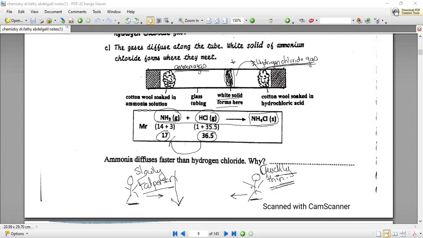It's almost double the molecular mass. That's why the white solid was formed beside the cotton wool soaked in the hydrochloric acid. That gives us a good indication that diffusion depends on the molecular mass.